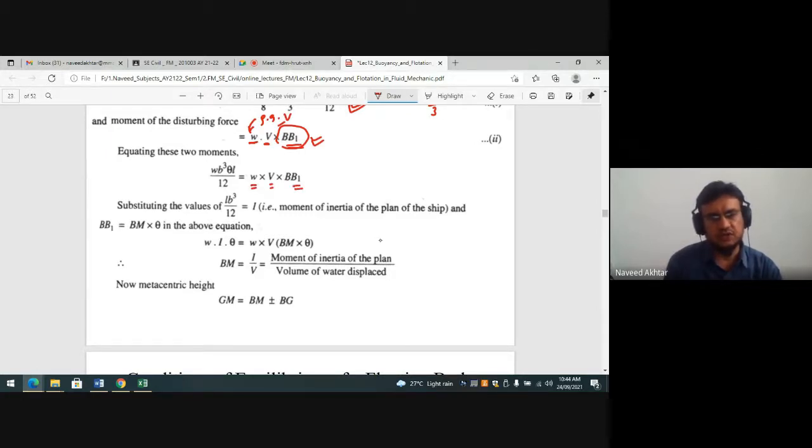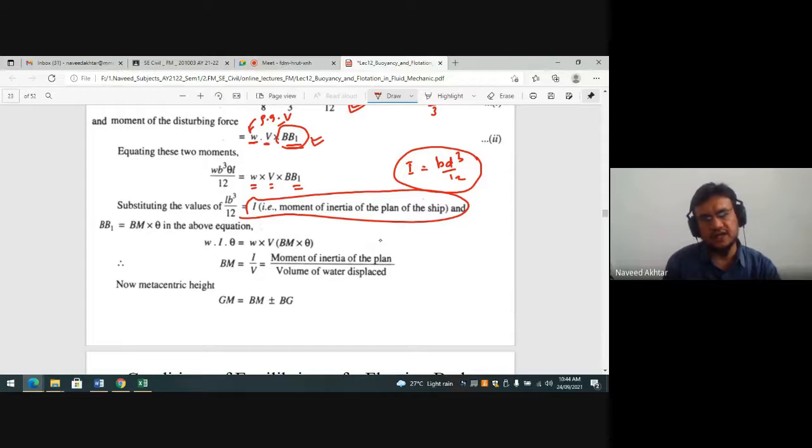So substituting the value, L B cube by 12 is I. I is nothing but the moment of inertia of the ship at the plane, that is I is equal to L B cube by 12. That is the moment of inertia here. L is the length. So this is for the rectangular formula.